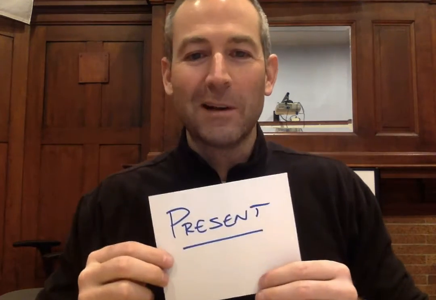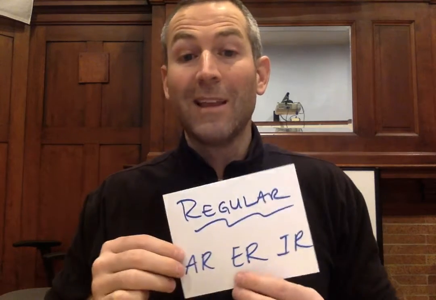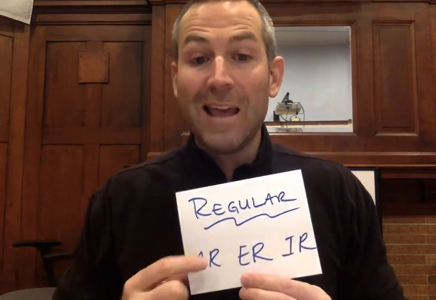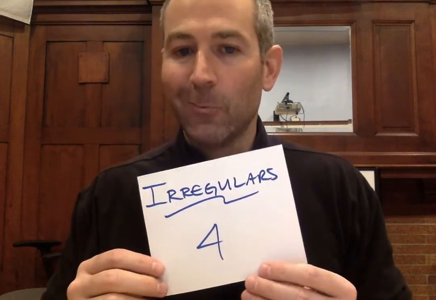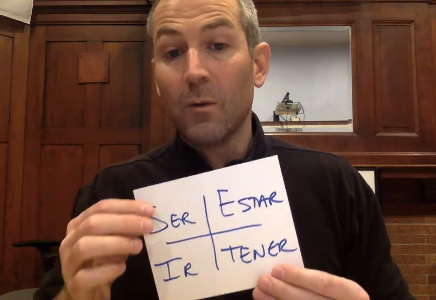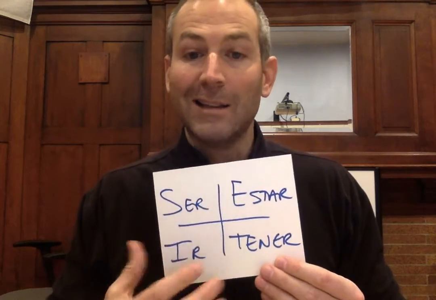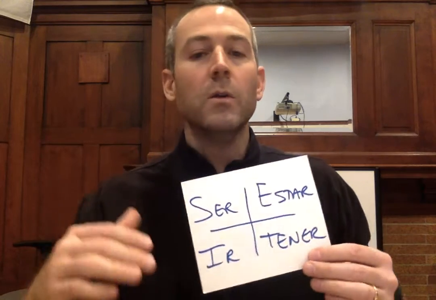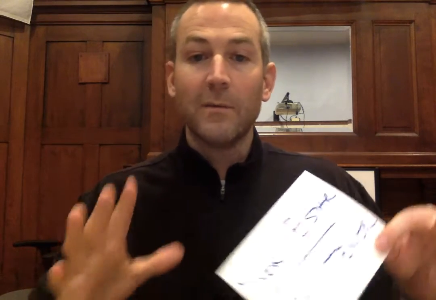Spanish 1. Today we are talking about el presente, right? A review of the present tense of verbs that we've dealt with, like regular verbs, those that end in AR, ER, and IR, and some irregulars. Four of those that we have played with include, of course, ser, ir, estar, and tener. You know those four. You know they're a little weird. They don't go the same way of the chopping, the stemming, the smushing like we can do with our regulars.